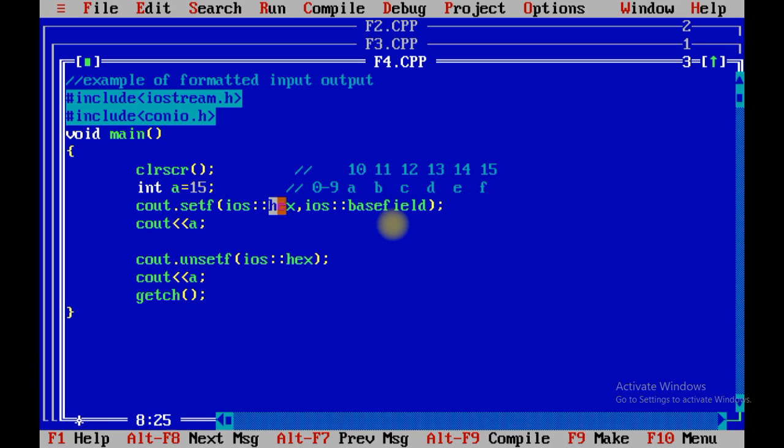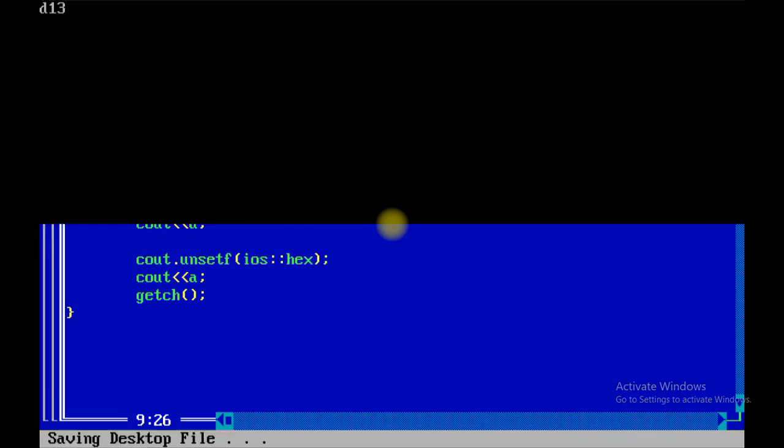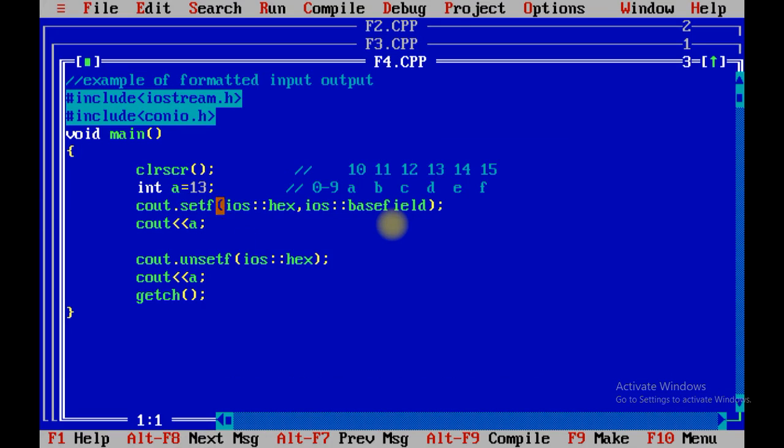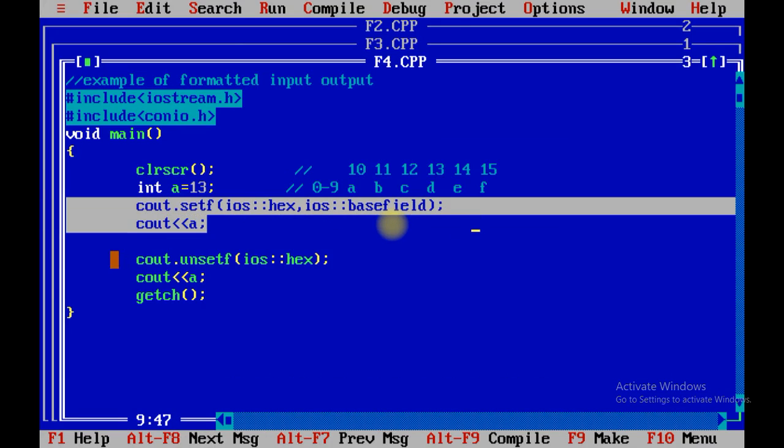Right now our base field is declared as hexa, so the value of a equals 15 will print F. Why? Because we have set the flag as hexadecimal. Suppose over here I have taken 13. In such cases it will print D on the screen. See over here, it will print D, and after that whatever flag we have set, I want to unset.